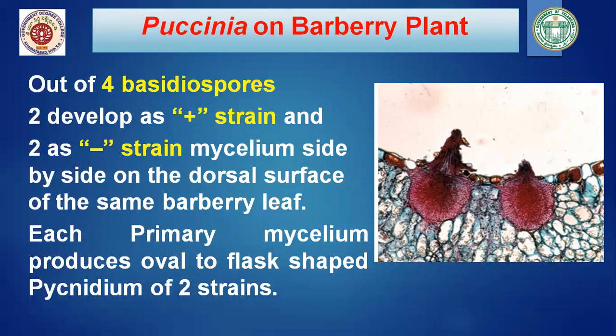It starts with, out of 4 basidiospores, 2 developing as plus strain and 2 as minus strain mycelium, side by side on the dorsal surface of the barberry leaf. Each primary mycelium produces oval to flask-shaped pycnidia of 2 strains. So here you can see 2 flask-shaped structures. These are known as pycnidium. This is the pycnidium of plus strain and this is the pycnidium of minus strain. As we said, two basidiospores are plus strain and two are minus strain, so they develop in such a way that they are side by side.